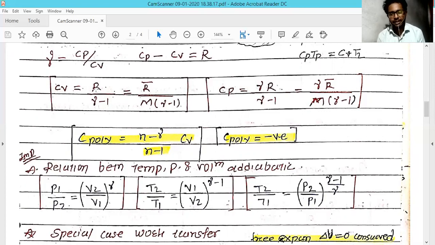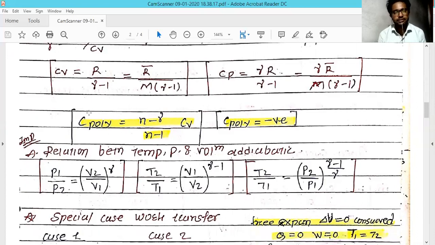Similarly, Cp is gamma R divided by gamma minus 1, and again you replace R with R bar divided by M, where M is the molecular weight. And this is the formula.